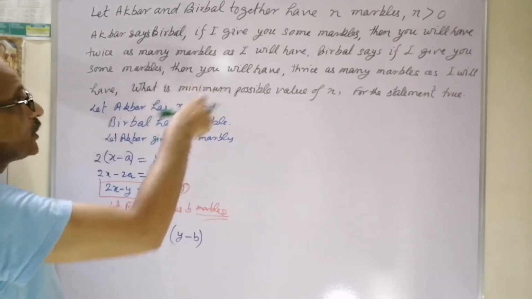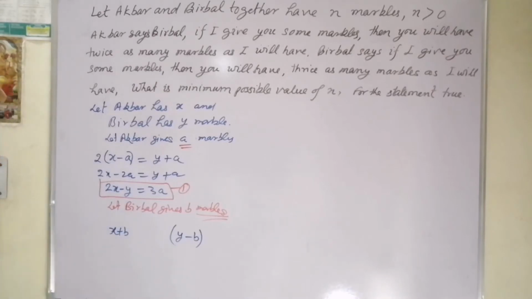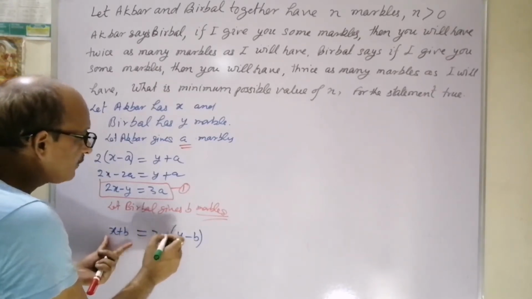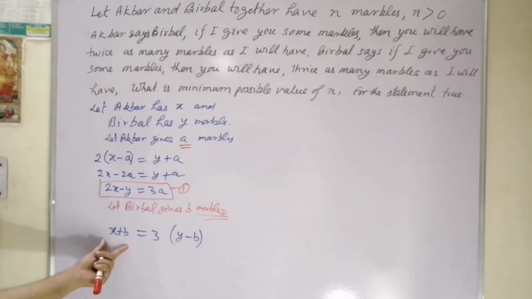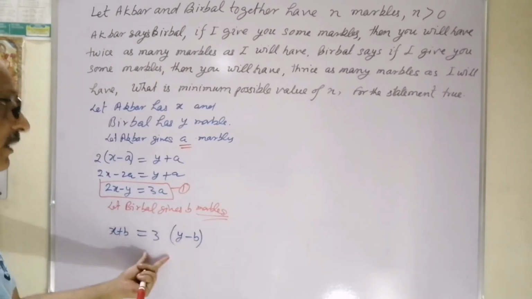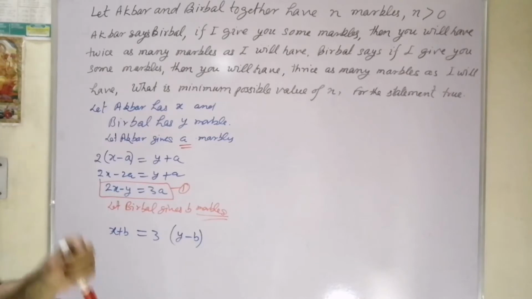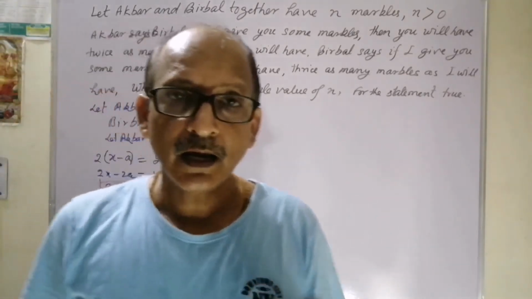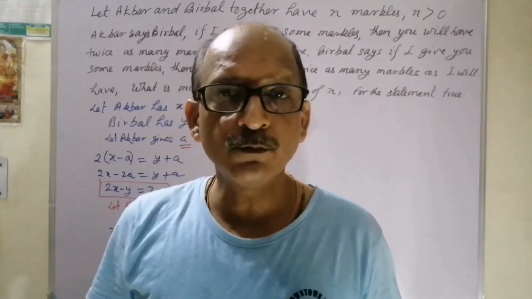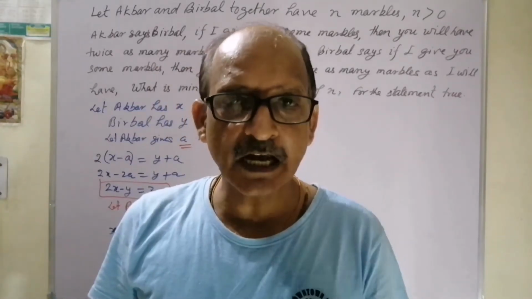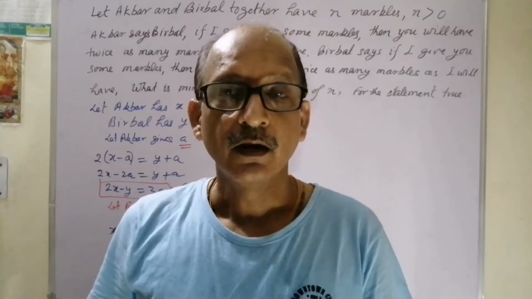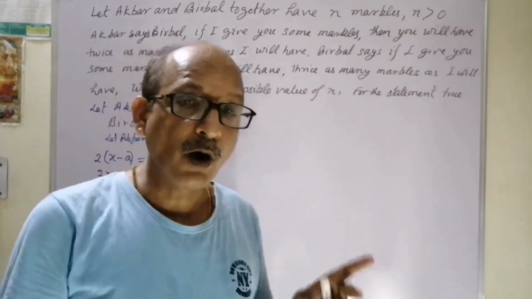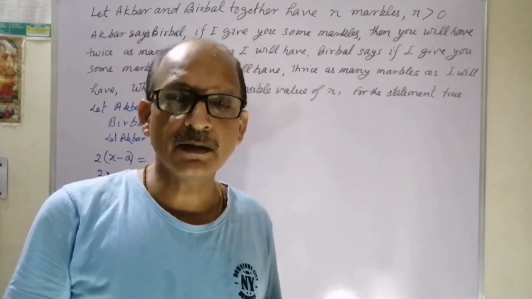Now it is said, you will have thrice as many marbles as I will have. Means Akbar will have 3 times the marbles with Birbal. Read the question carefully. In any exam you are going to appear for, I always advise you to give much more time to reading than to doing. First of all, you must make the concept clear: what is given and what is the demand.